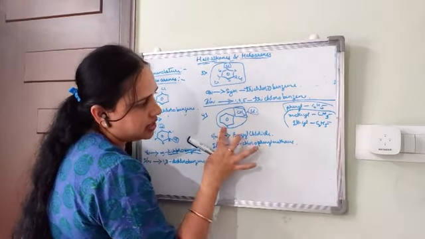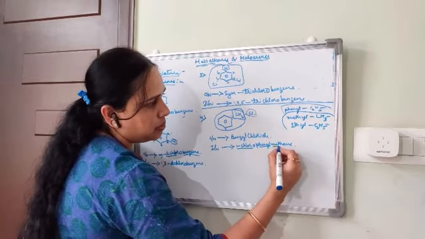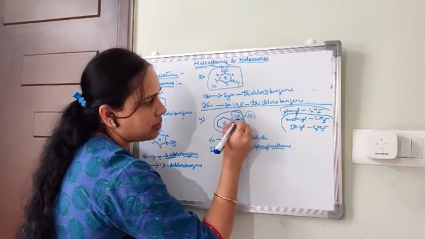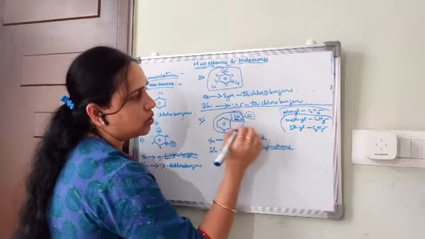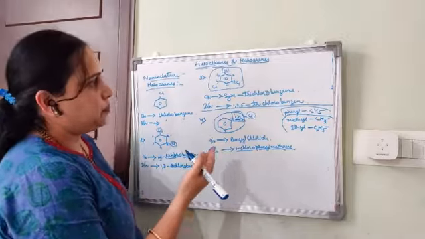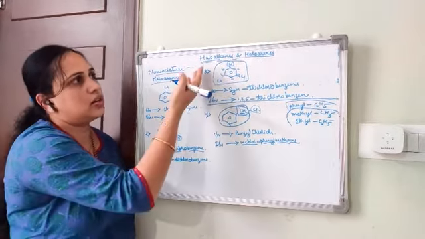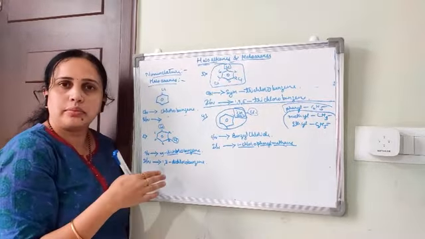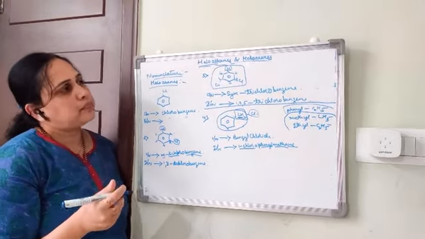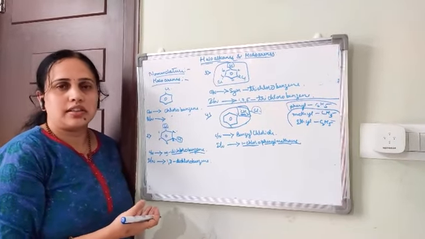Phenyl is this. 1-chlorophenyl is this. Meth means only one carbon atom is present, and ane means only single bonds are present. So, we have discussed all the nomenclature of haloalkanes and haloarenes. There are many more examples we can give, but the major examples are these.